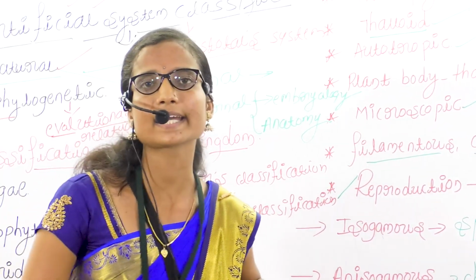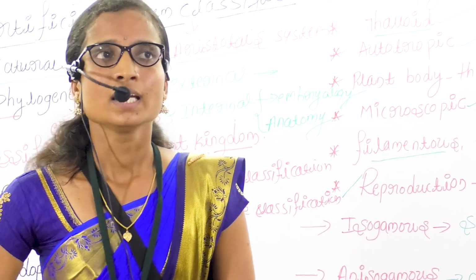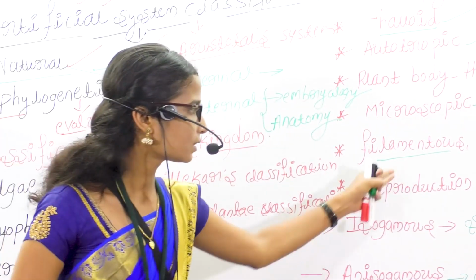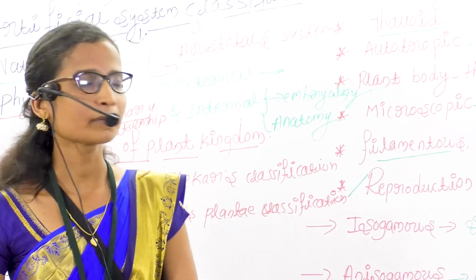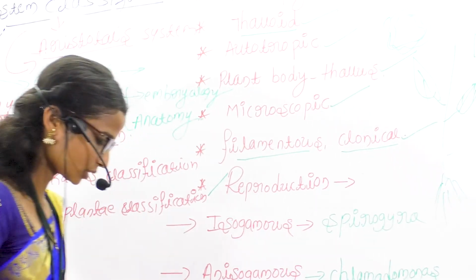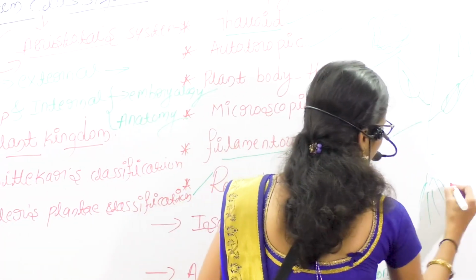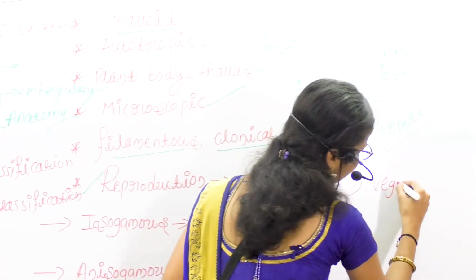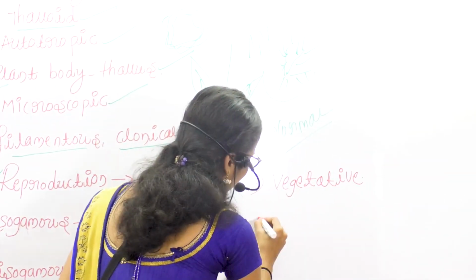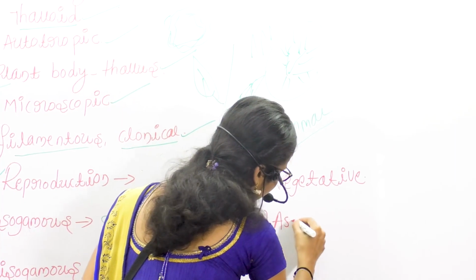How does the algae reproduce? Here the algae reproduce by three methods. First one is vegetative reproduction. Second one, asexual reproduction.